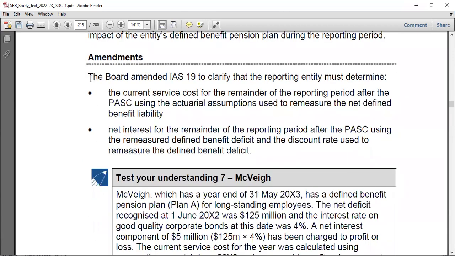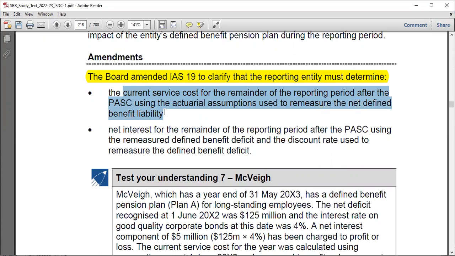Amendments. So the board amended IAS 19 to clarify that the reporting entity must determine the following so as to account for that. First, the current service cost for the remainder of the reporting period after PAC, using the actual assumptions used to measure the net defined benefit liability.